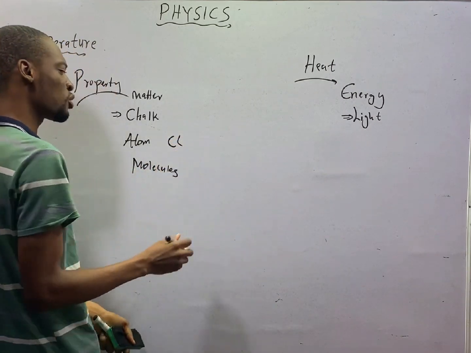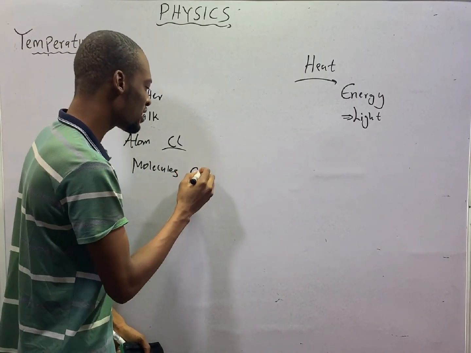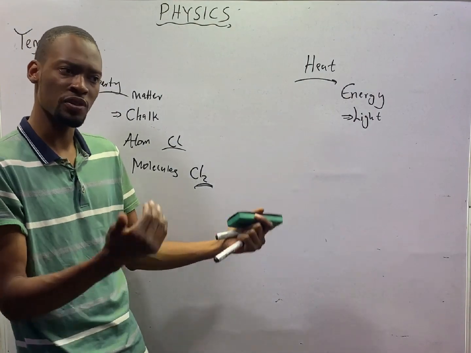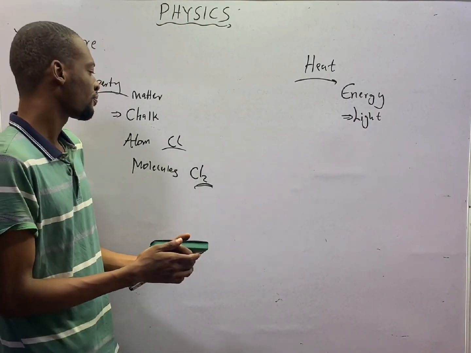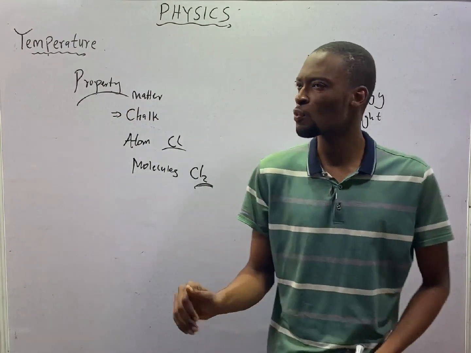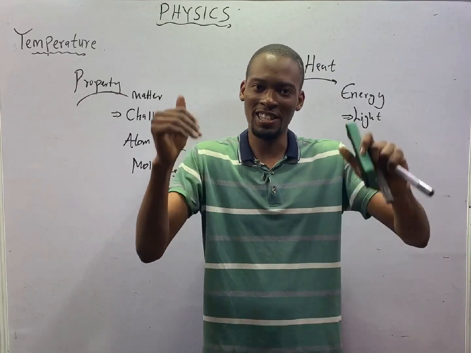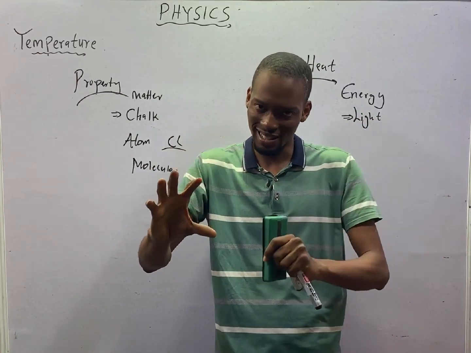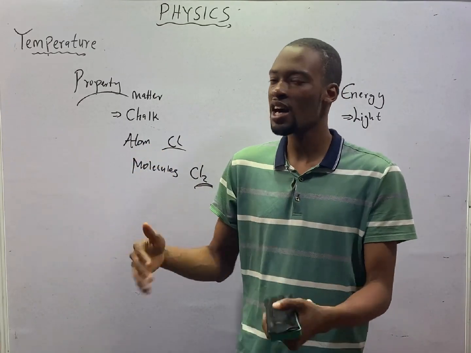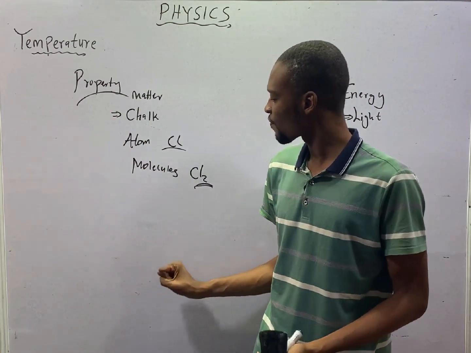This is chlorine atom. It cannot exist independently. It combines to form Cl2. This is chlorine molecule. So molecules are made up of atoms or an atom, which makes molecule the smallest particle of a substance that can exist on its own, or that is capable of independent existence. Atoms are not capable of independent existence. However, they are the smallest particle that can exist.